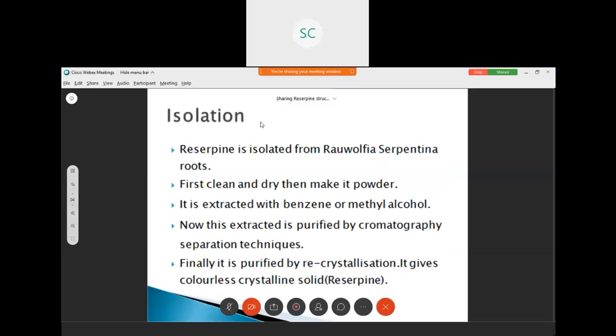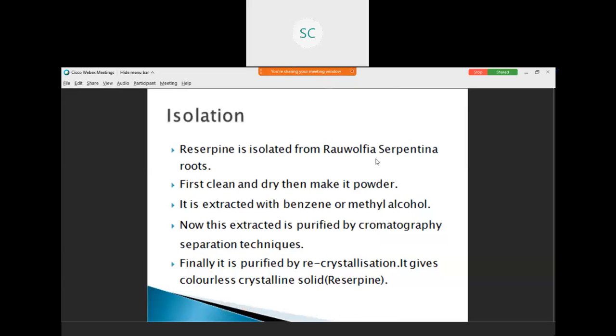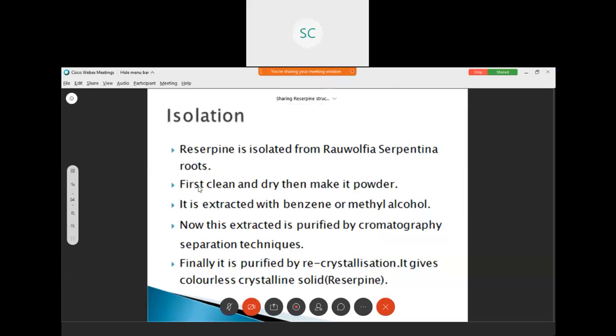Next, isolation of reserpine. Reserpine is isolated from Rauwolfia serpentina roots. First clean and dry, then make it powder.